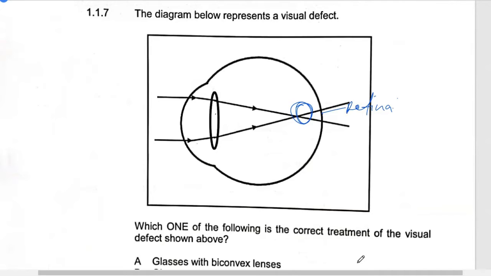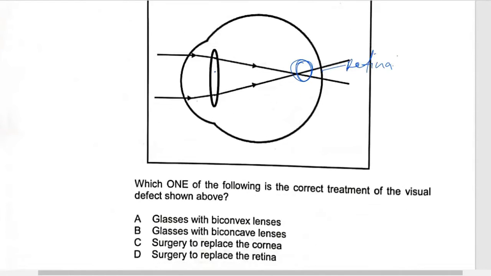It means that this lens is too thick for the light coming from a far object to reach here, because it comes with a small beam. Therefore, instead of reaching the retina, because the lens is too thick, too convex, the image is going to form in front of the retina.